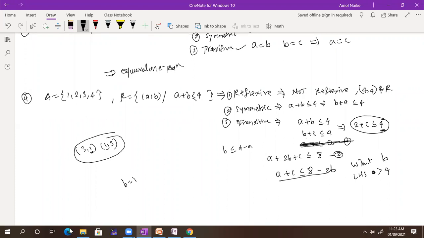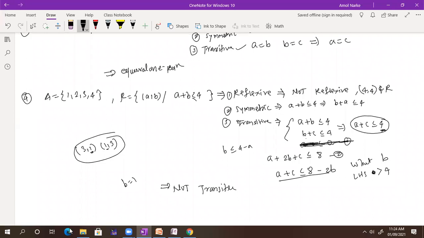So I find it is a trial and error method because the set is finite. You can find out all the elements. So this is not transitive. You can write down not transitive. Sir, means we substituted 3, 1 and 1, 3 in the equation. Yeah. So what is the definition of transitive?